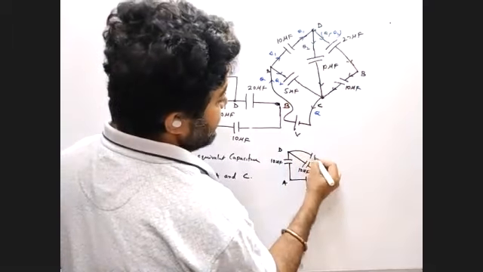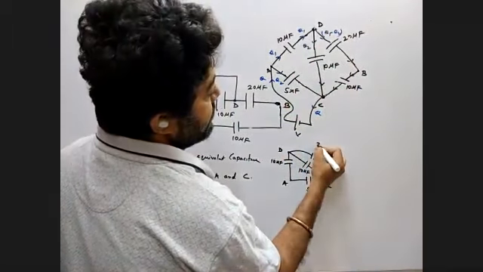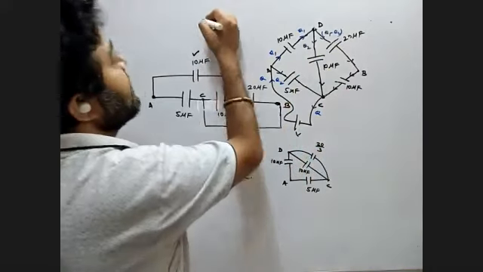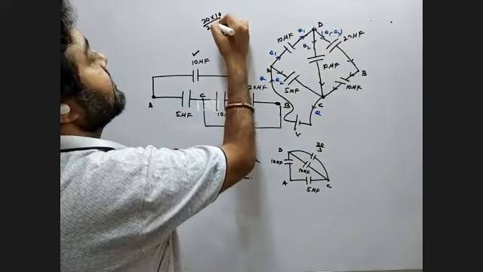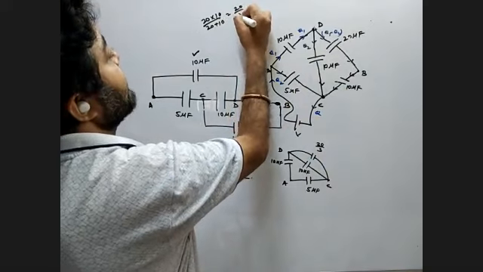So what is the equivalent capacitance? 20 into 10 by 20 plus 10, so you have 20 by 3. Is it clear?